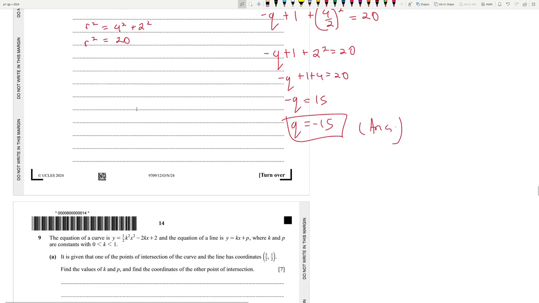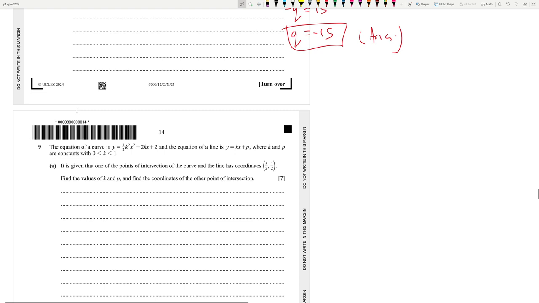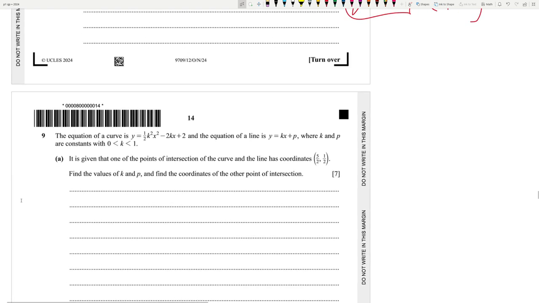Tricky question, yeah? Next. The equation of a curve is y is equal to half k square x square minus 2kx plus 2. The equation of a line is this, where k and p are constants. It is given that one of the points of intersection of the curve and line has coordinates this. Find the values of k and p and find the other point of intersection.